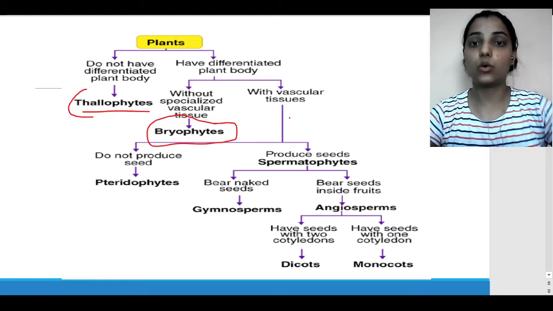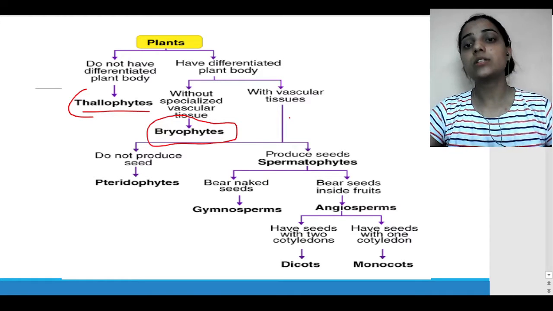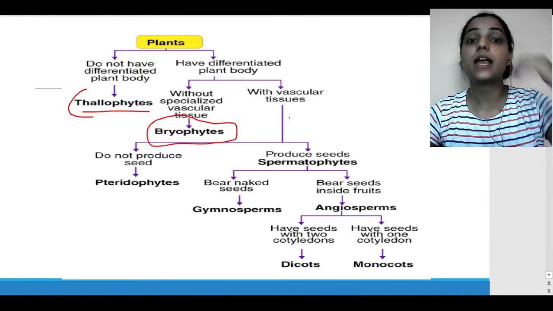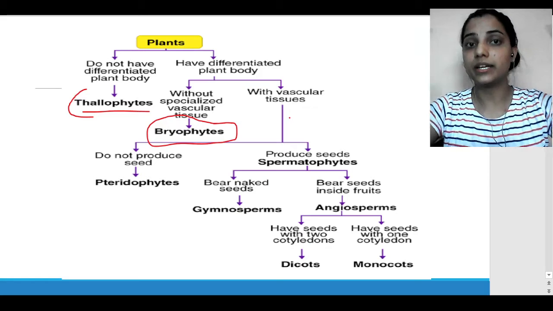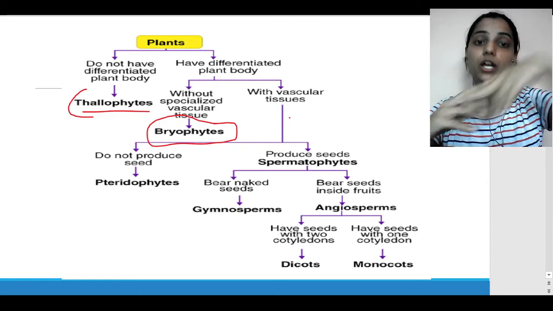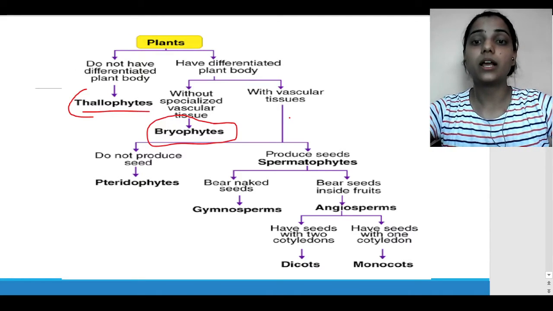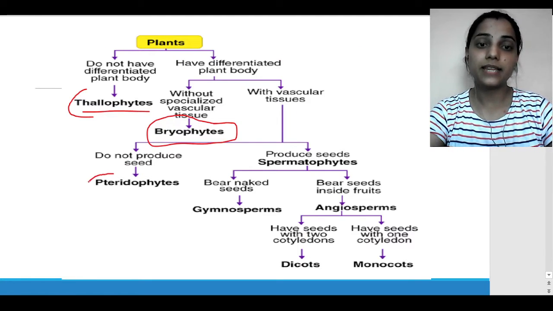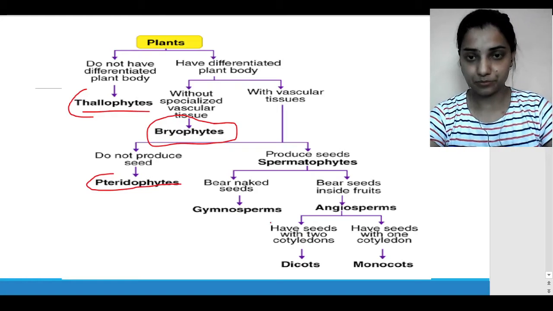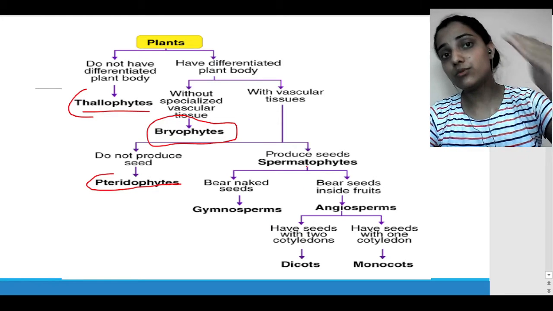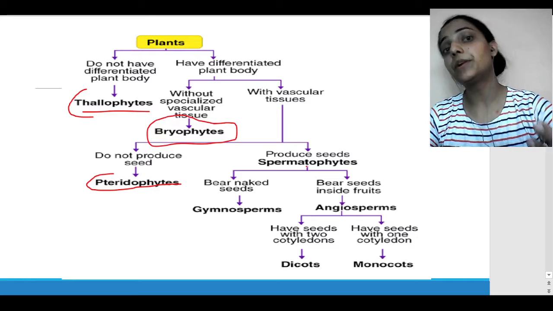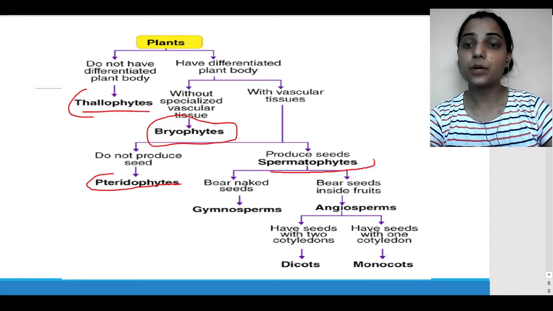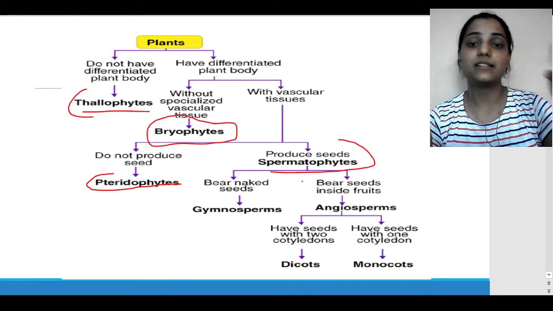Now let's go to the further characteristic, that is vascular tissues. Here vascular tissues are present. Again it is divided into two categories: those with vascular tissues that do not produce seeds, which we call the pteridophytes, and those with vascular tissues that also produce seeds, and that type is known as spermatophytes. And in spermatophytes we have two categories, gymnosperm and angiosperm.